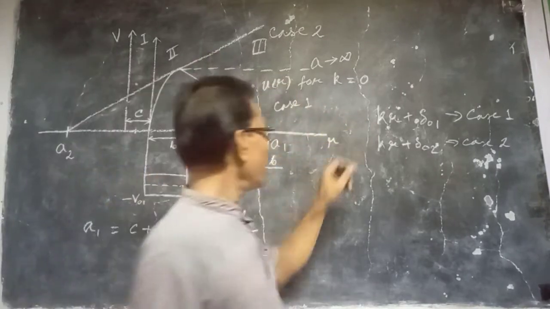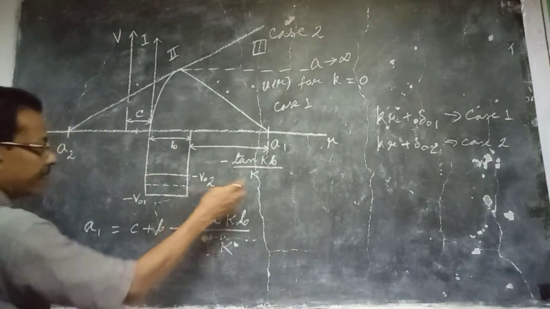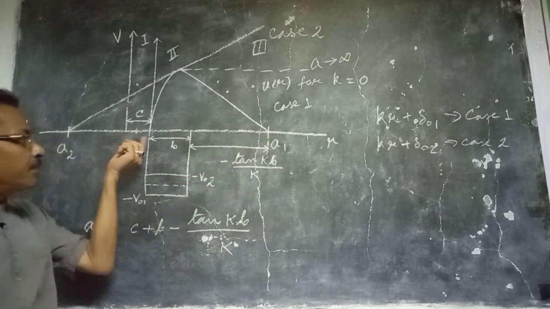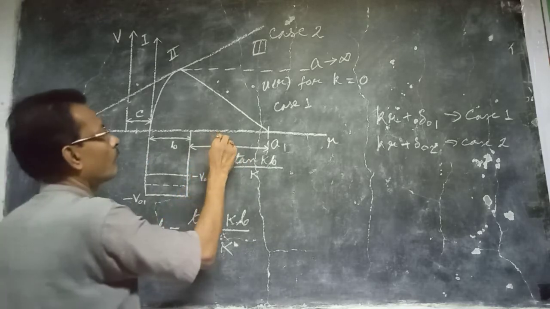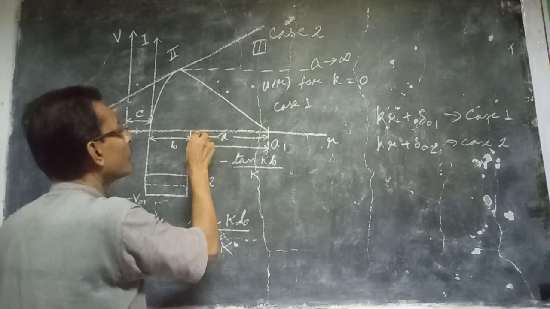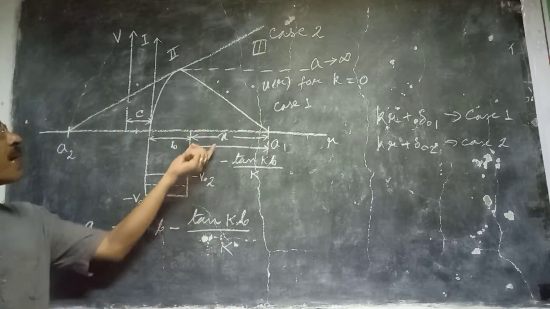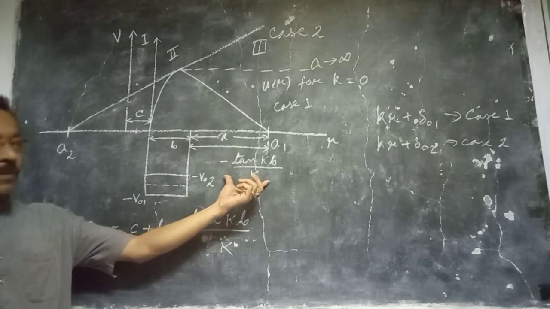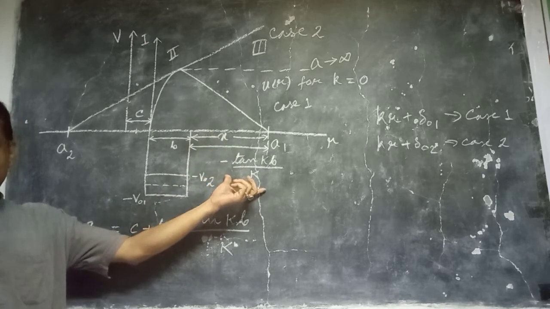Now the total scattering length for the triplet state, A1, is given by C plus B plus this quantity. Suppose this is your x. So the scattering length is C plus B plus x, and this x is minus tan(kB)/k. Now we show that x is equal to this.